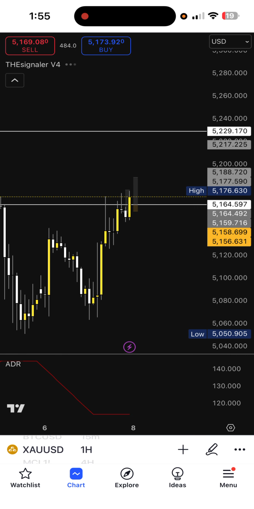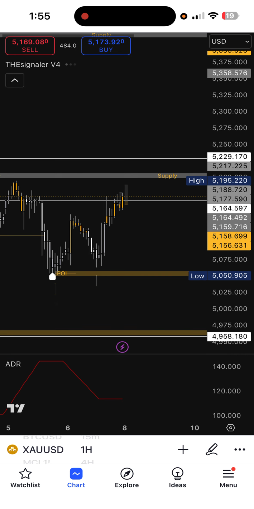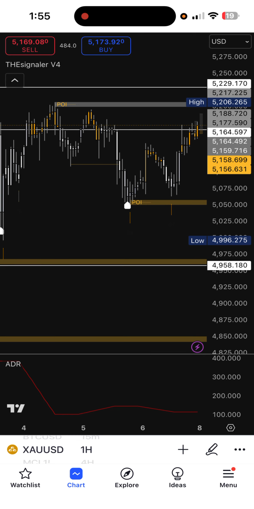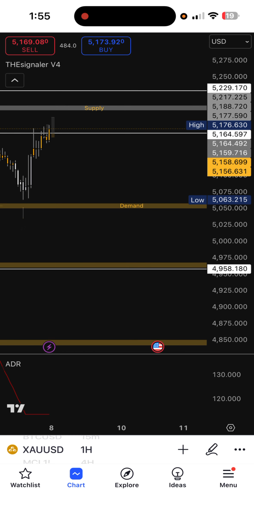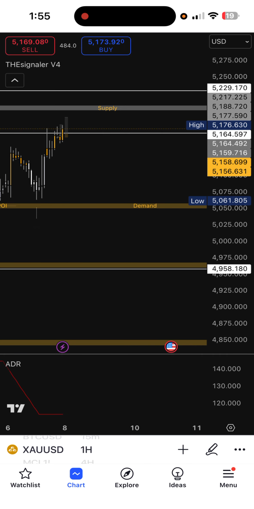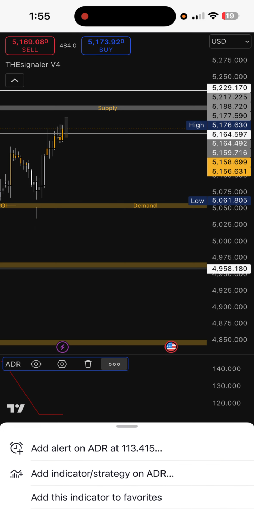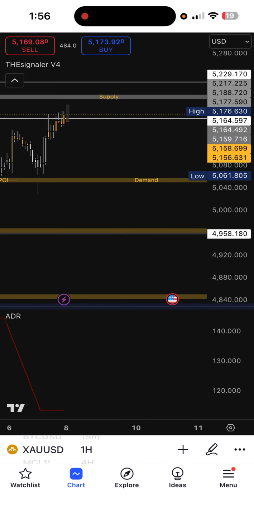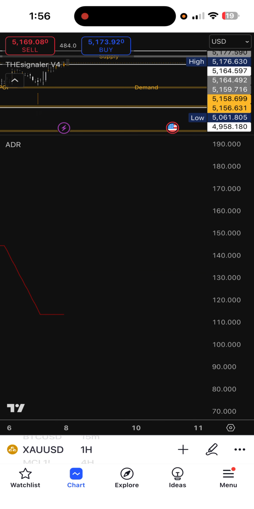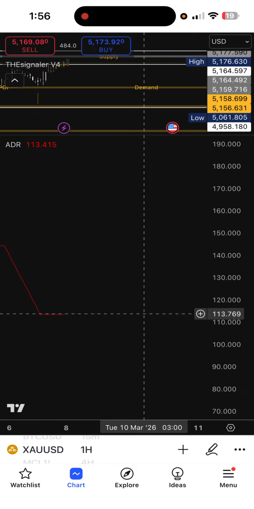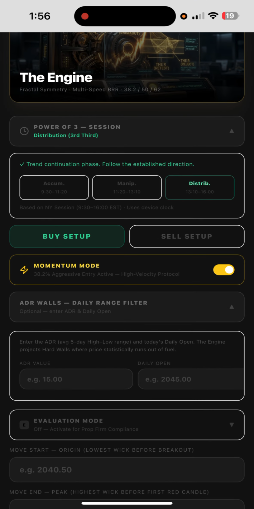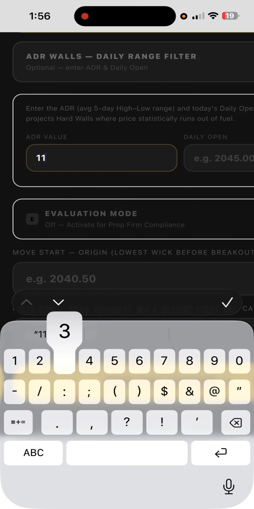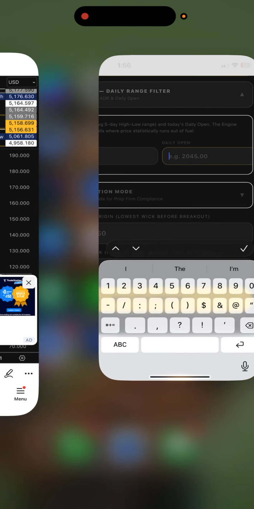All right, boom. Here I have a simple ADR indicator on my chart, and what that is going to give me is a simple ADR read of this 1 hour gold chart. So right here is 113.360. So we're going to just simply put that in our ADR value, 113.360 here. And then we're just going to go get the daily open.